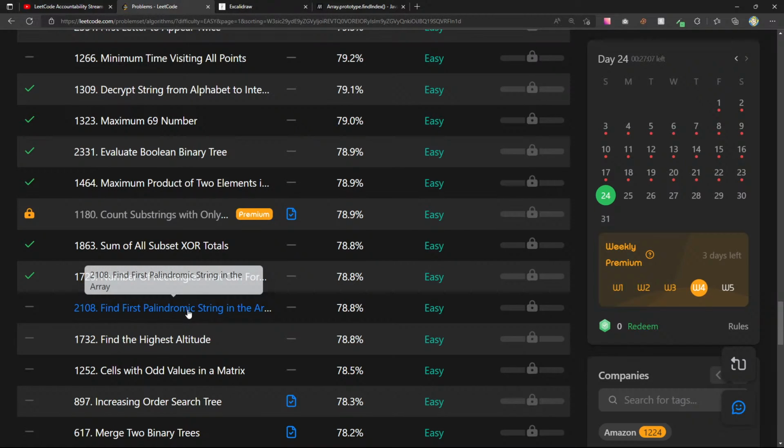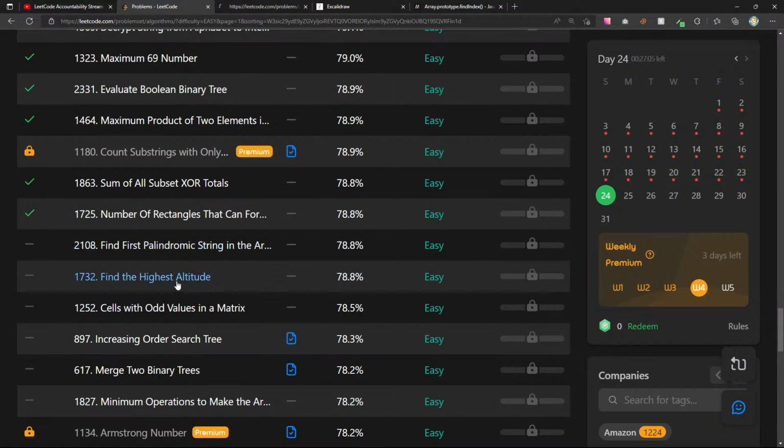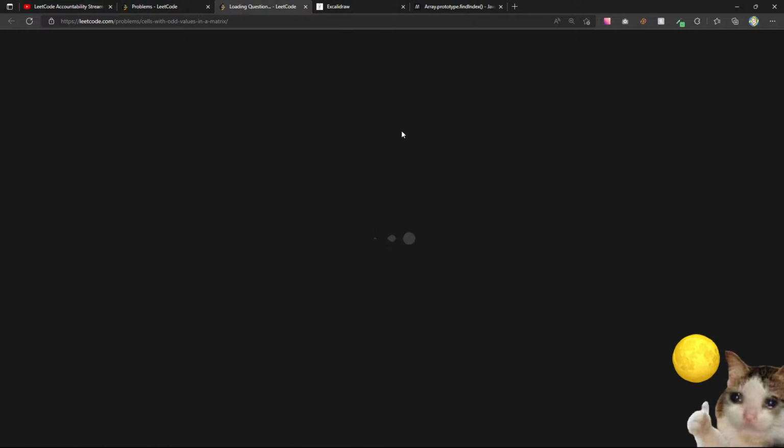All right, so let's keep moving here. Cells with odd values in a matrix.